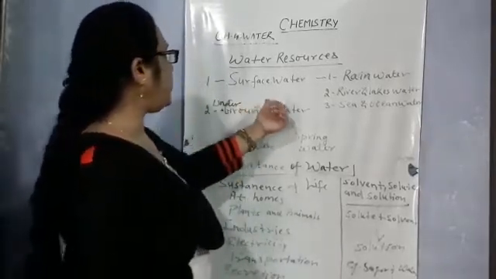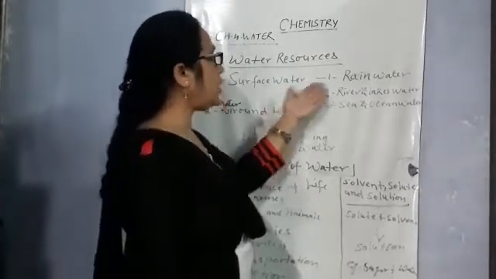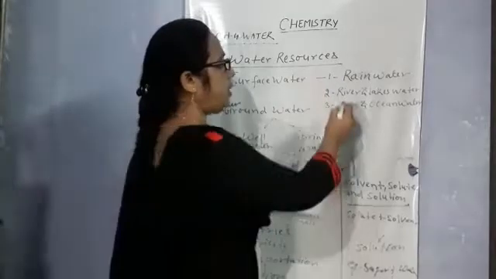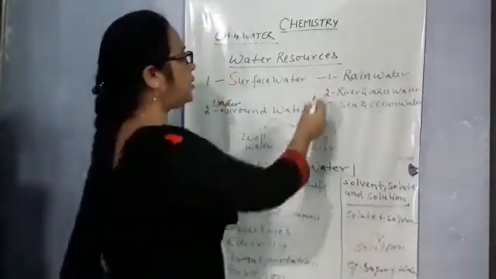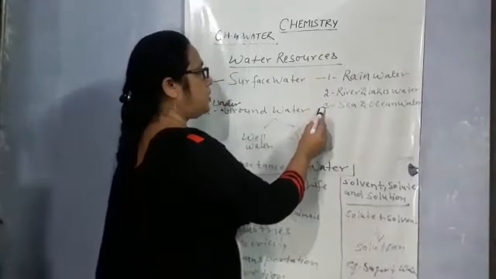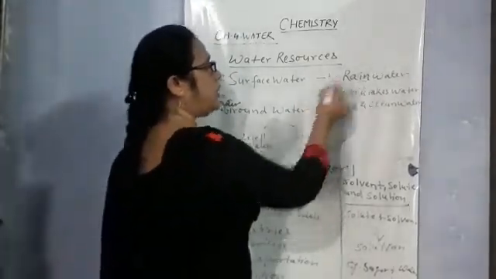So first of all we will discuss the surface water. The sources of surface waters are rainwater, river and lake waters, and the sea and ocean water. These are the three resources of surface water. First of all we will discuss rainwater.